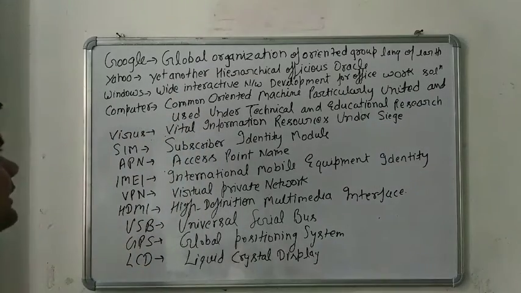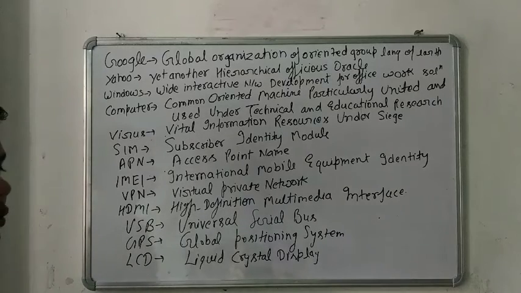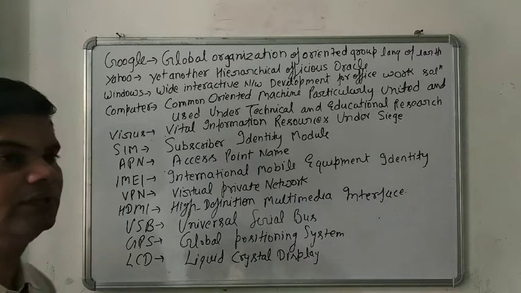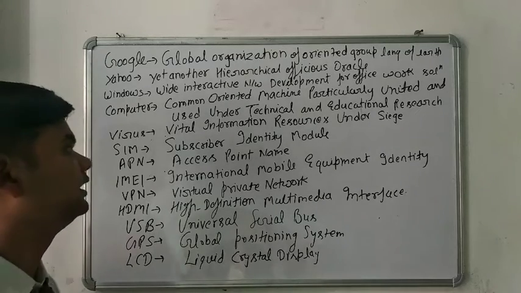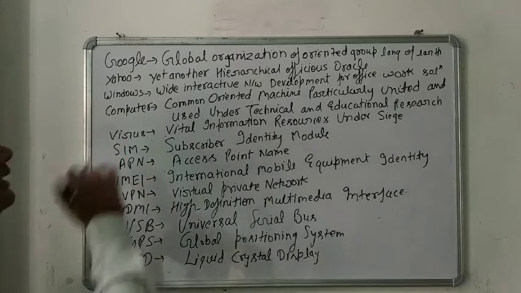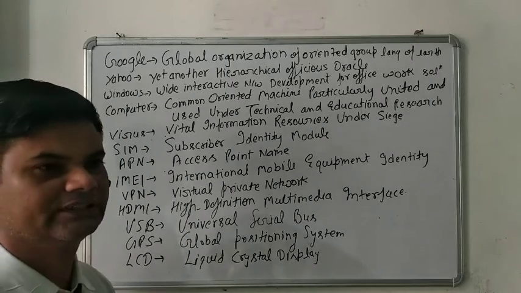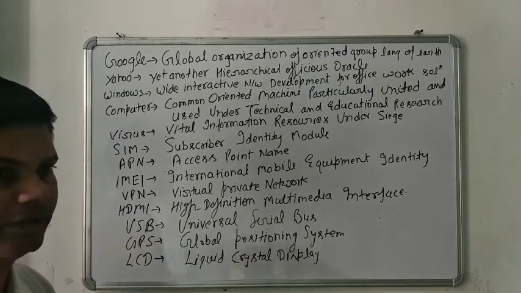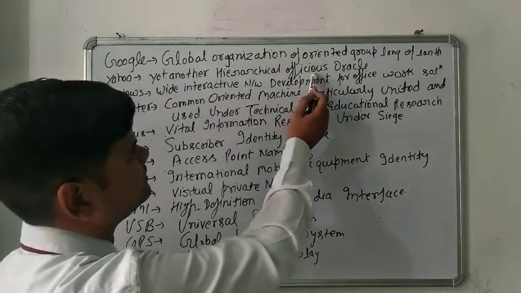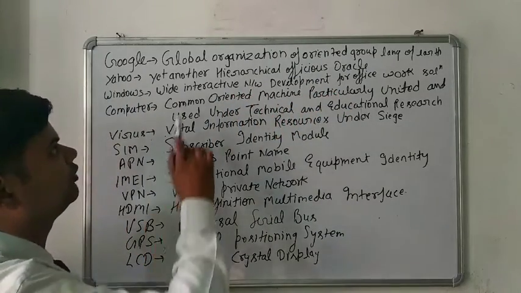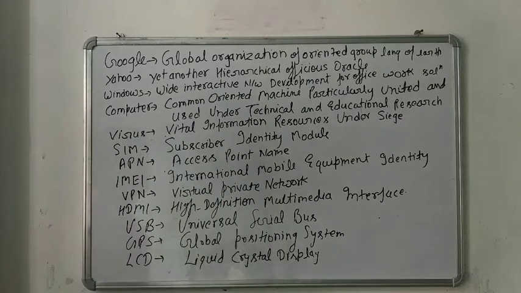And second, we also discuss Yahoo, also a search engine. All over the world, Google is the topmost search engine, and most people use Google. The second position is Yahoo. Yahoo is also used for searching information over the network. The full form of Yahoo is Add Another Hierarchical Officious Oracle. So that is the full form of Yahoo.